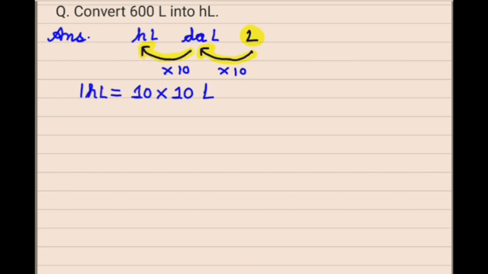Means 1 hectoliter contains 100 liter. So 1 liter will contain how many hectoliters? 1 by 100.